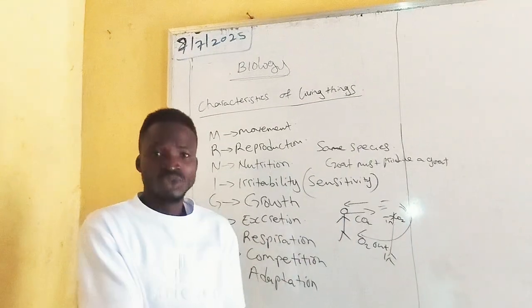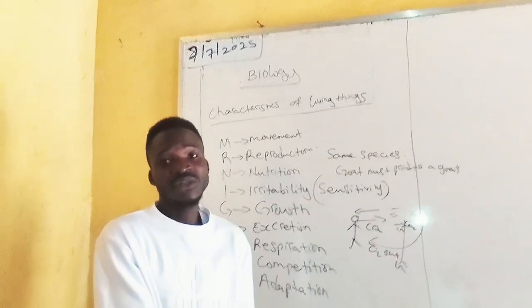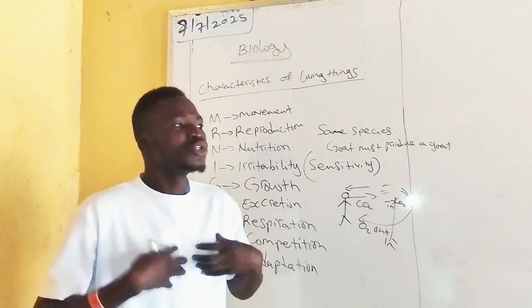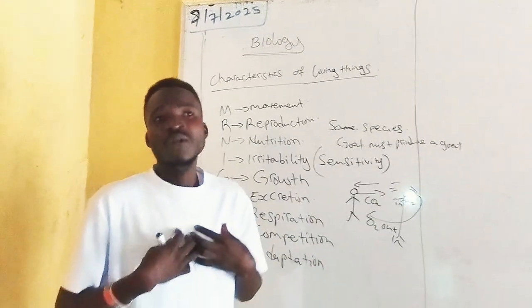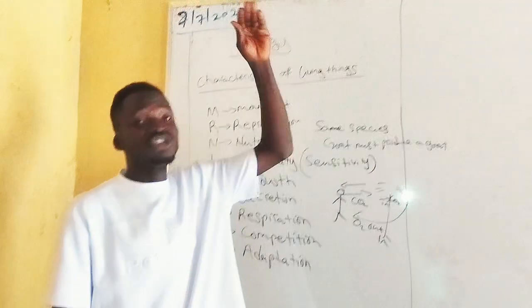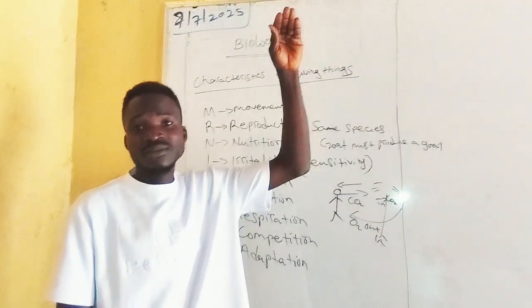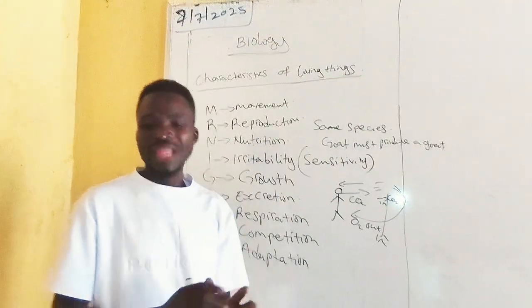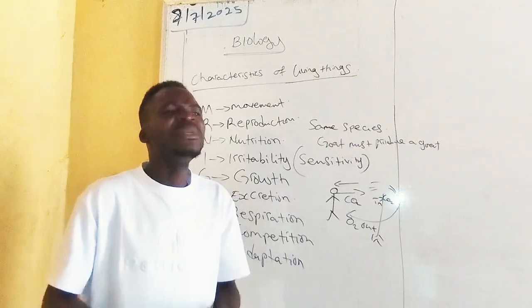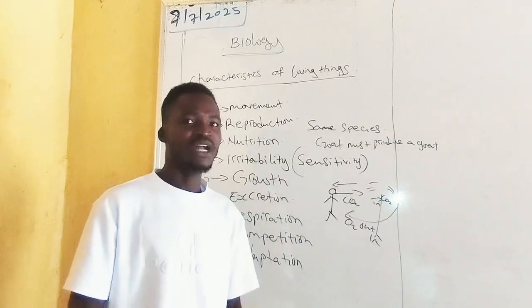Fishes are already used to water. That is why they are aquatic organisms. We are already used to staying on land. That is why we are terrestrial. Birds are used to staying on the trees. That is why they are arboreal organisms. Are we getting that now? So that is what we call adaptation, the ability to get used to your environment.